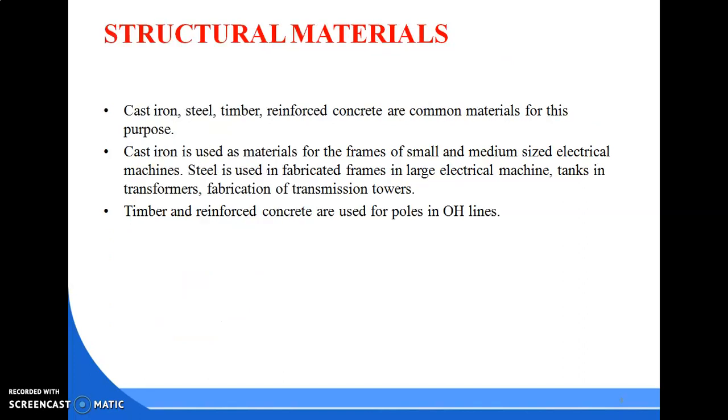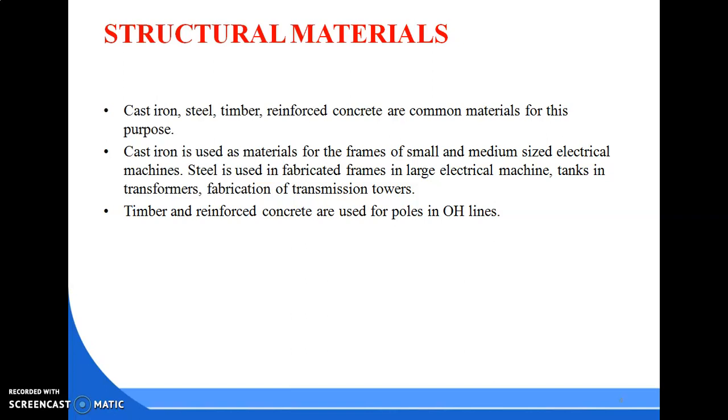Structural material means cast iron and steel, or timber and reinforced concrete, which are common materials for this purpose. Cast iron is generally used for the frames of small and medium sized electrical machines. Generator and motor frames, for example, are made of cast iron.